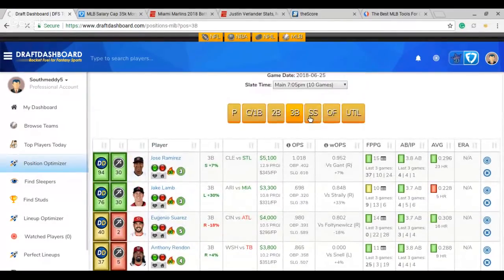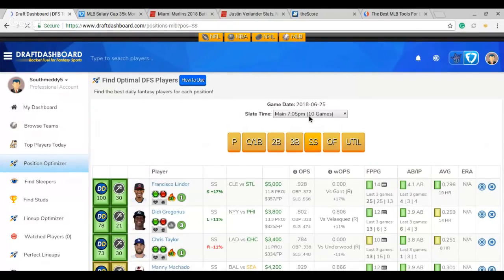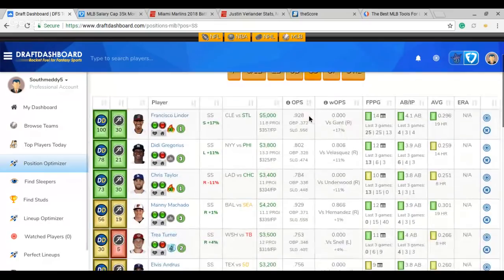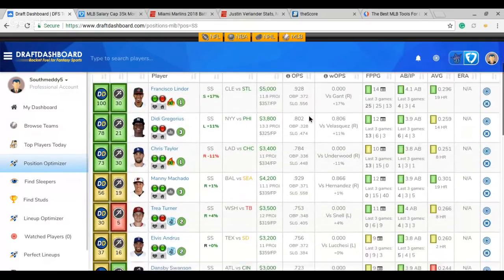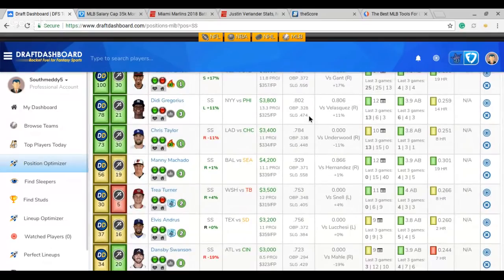All right, moving on to the shortstop position. Lindor, once again, don't mind him. Didi Gregorius, don't mind him. I don't mind Taylor, but I'd rather have a lefty against him. Like I said, Cody Bellinger, like him as well. Manny Machado, I think he's in a very good spot against Felix.